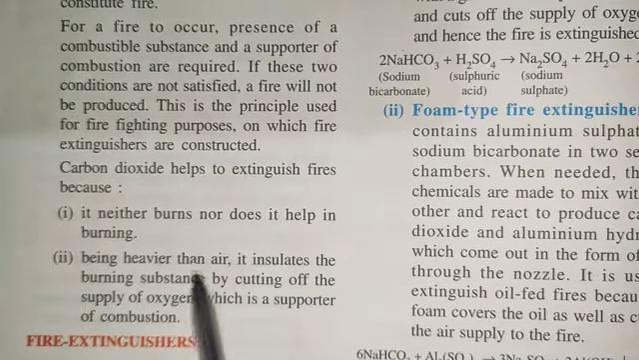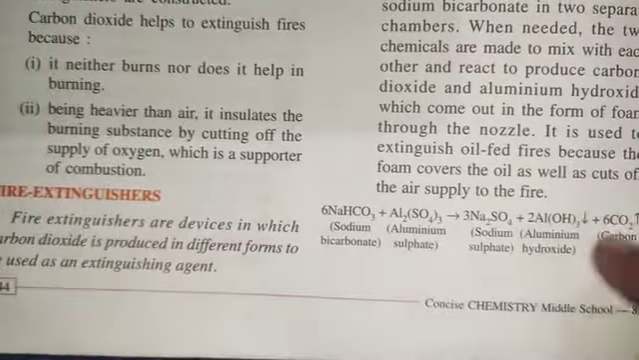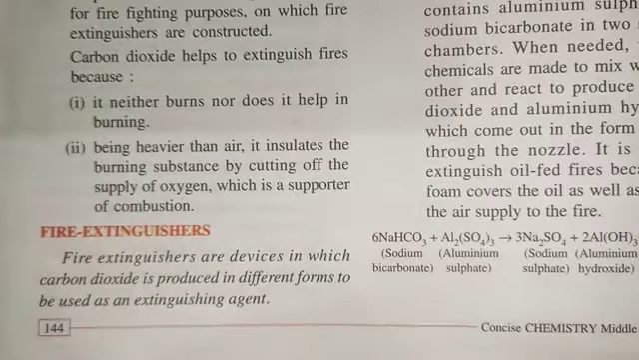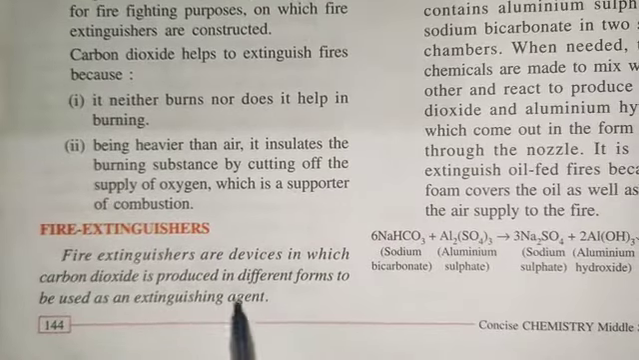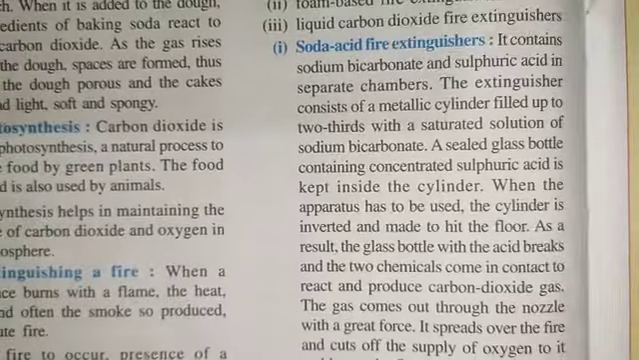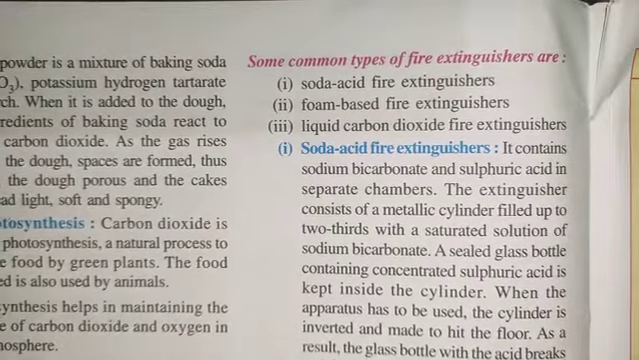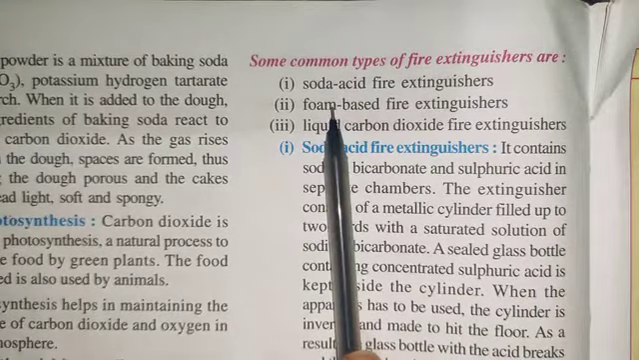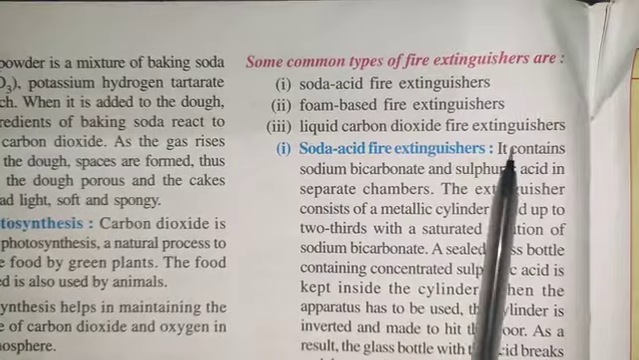We all know that to burn a flame, we need oxygen. Now the fire extinguishers. Fire extinguishers are devices in which carbon dioxide is produced in different forms to be used as an extinguishing agent. So here in this chapter, we will study 3 types of fire extinguishers. First is the soda acid fire extinguisher. Second is the foam based fire extinguisher, and third is the liquid carbon dioxide fire extinguisher.